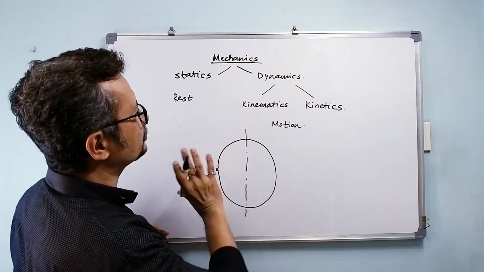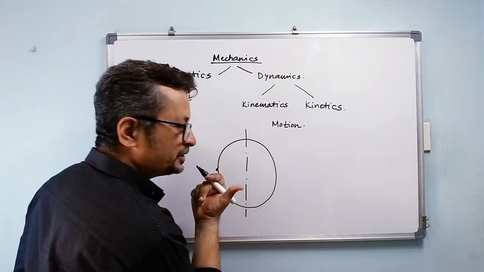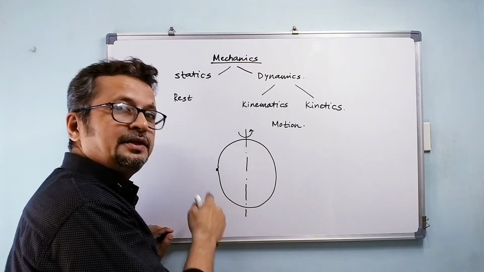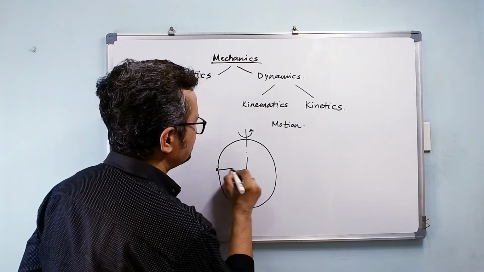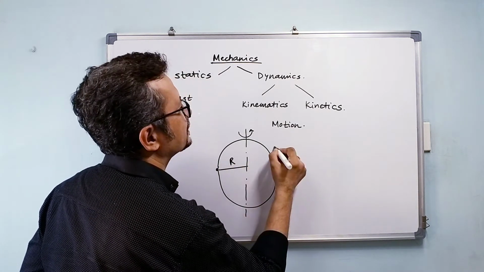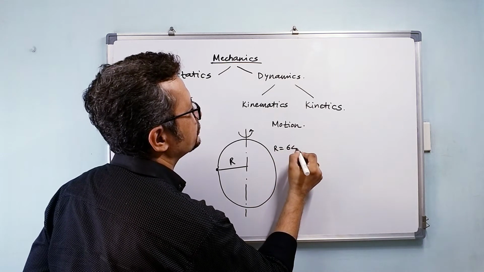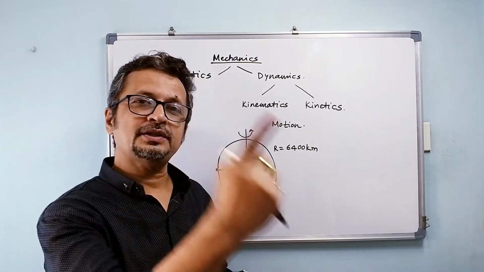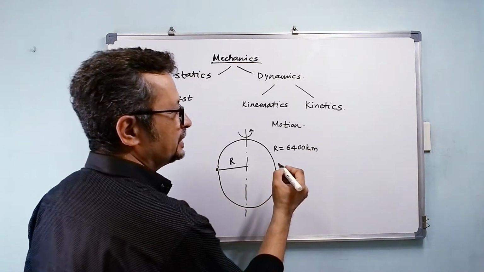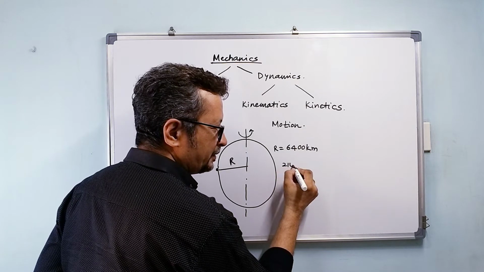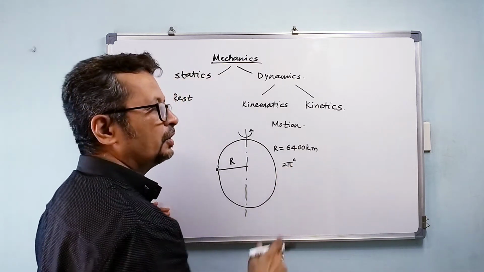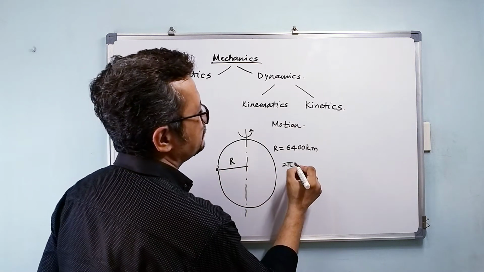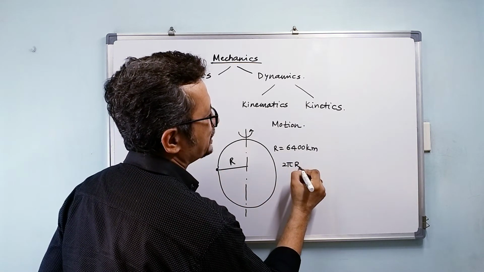So earth rotated about its own axis like this maybe, and this marker came to the same position. Radius of earth r is equal to 6400 kilometer, and when the earth completes one complete revolution, that is 2 pi radian, the distance covered by this marker in one rotation is 2 pi r kilometer.